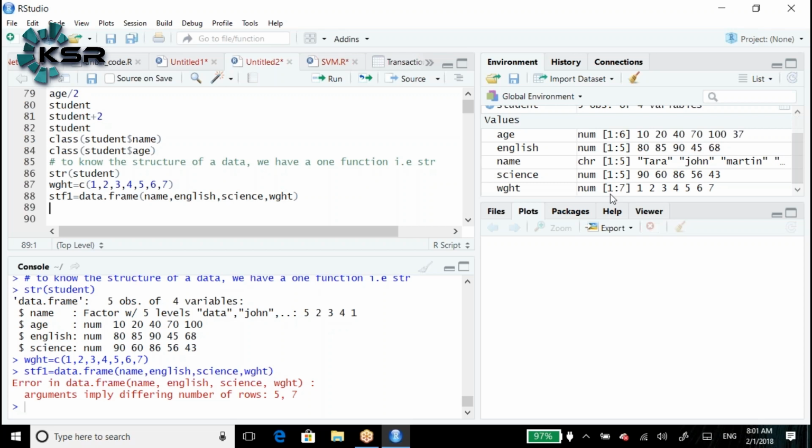In student we have equal numbers, right? That is the reason it has been created. Here we are creating with std1. It doesn't create because it throws an error. It doesn't have the equal length, right?